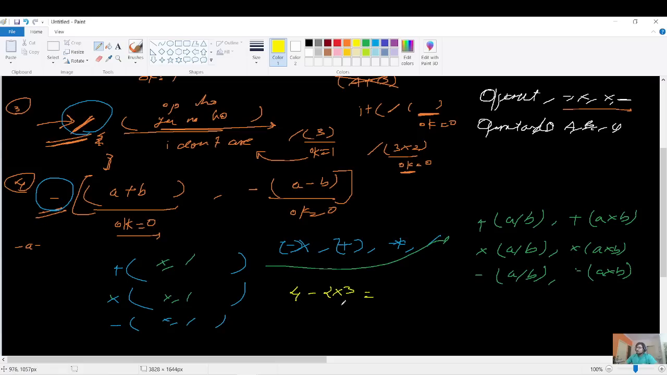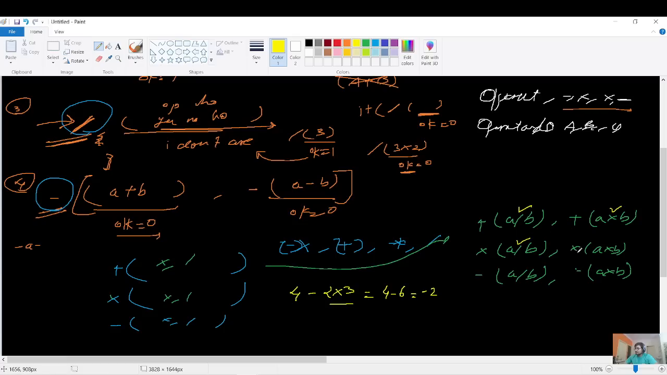According to the precedence, the compiler first executes the multiplication sign, right? So it would be like 4 minus 6, that is minus 2. You can see that between plus and division, the more precedence is for division; between plus and multiplication, the more precedence is for multiplication. Similarly, between multiplication and division, the more precedence is for multiplication, right?